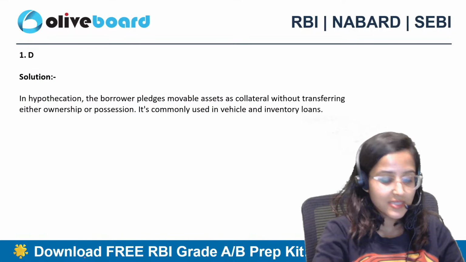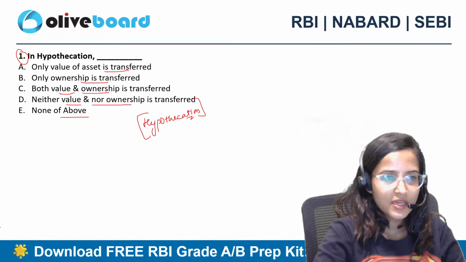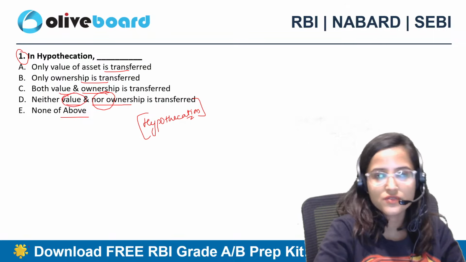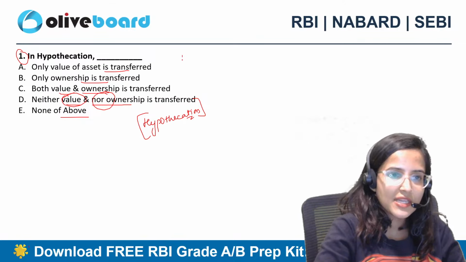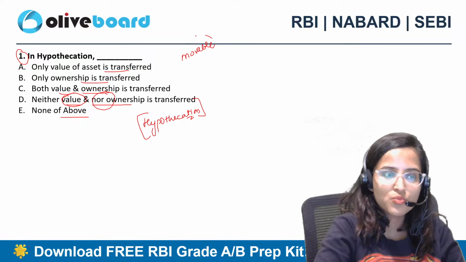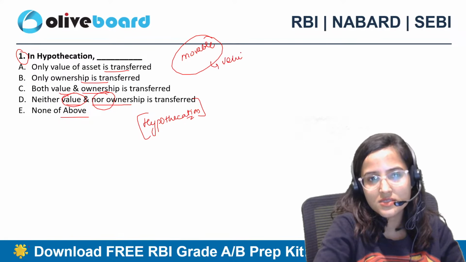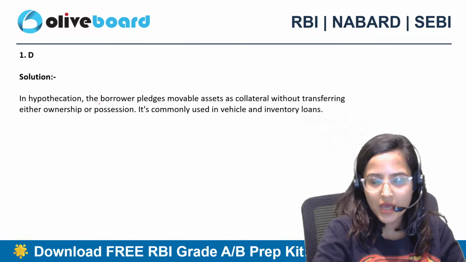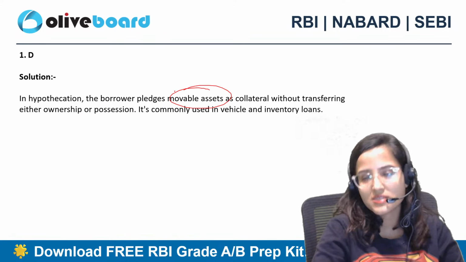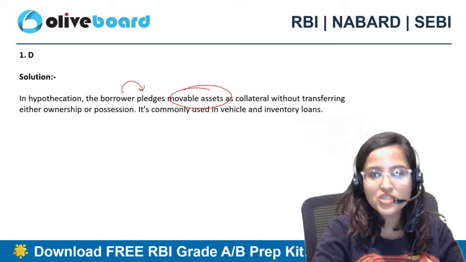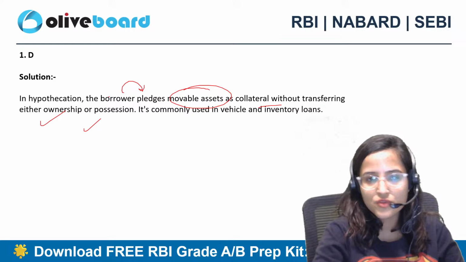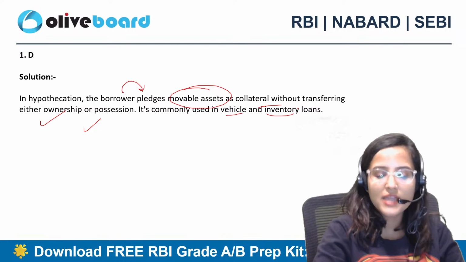Correct answer is D and not A. In this case, neither value nor ownership is transferred. Hypothecation is basically used in movable assets like vehicles, machinery. So only Sudarshan got the answer correct. In hypothecation, the borrower pledges movable assets as collateral without transferring any ownership or possession. So you don't transfer ownership. It's commonly used in vehicle and inventory loans.